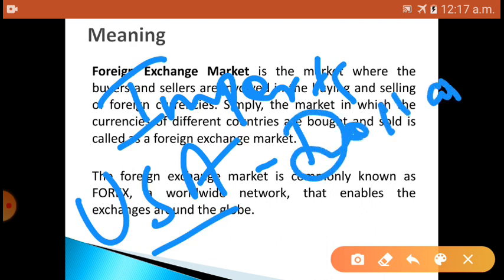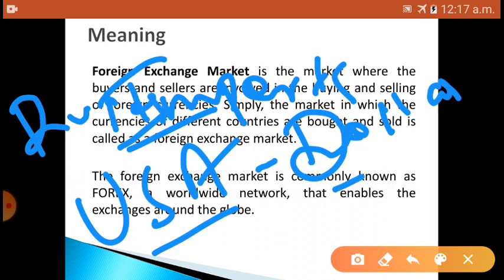Suppose we have imported machinery from the USA. After that, that importer should make payment to the USA. When we make payment to the USA, we cannot make payment in rupees. For that purpose we should make the payment in dollars only.